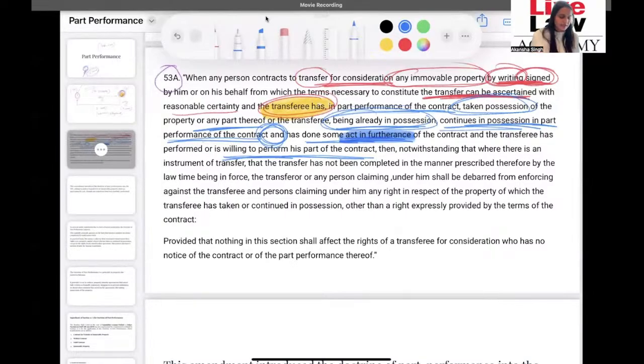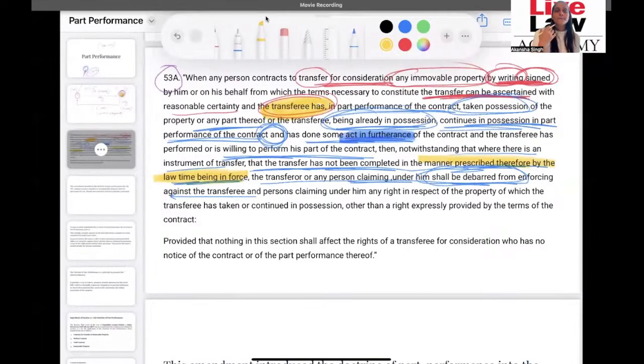Okay. So then, notwithstanding that there is an instrument of transfer, the transfer has not been completed in the manner prescribed by the law for the time being in force, the transferor or any person claiming under him shall be debarred from enforcing against the transferee. So the first essential is that any requirement as per the law being in force, right?